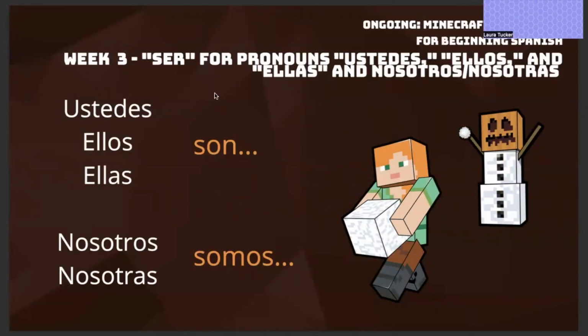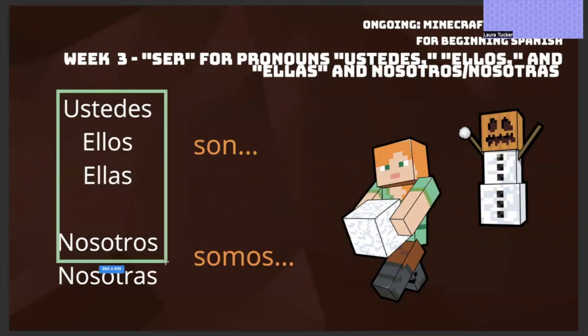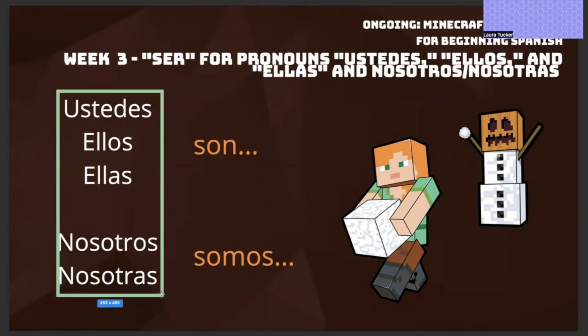We're on week 3 talking about ser, and this should be pretty easy. So we're just wrapping up our last two conjugations of ser. So we are working on ser for ustedes, ellos, and ellas, as well as nosotros and nosotras.